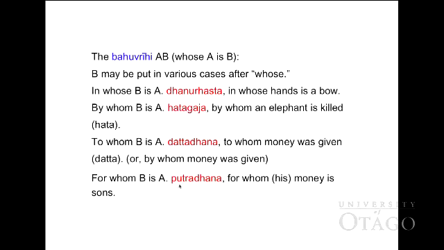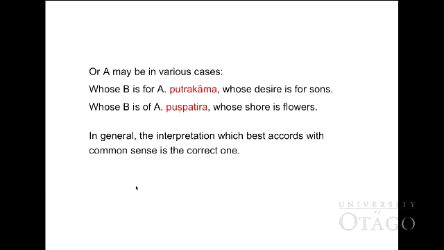For whom B is A. Putra Dana, for whom money is son. This is how to translate in variety as has translation. More than we have studied, you can translate in whose, by whose, to whom, or for whom, or maybe in various cases.